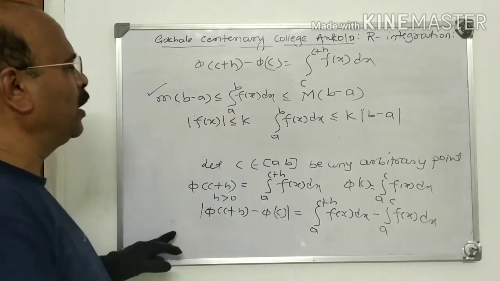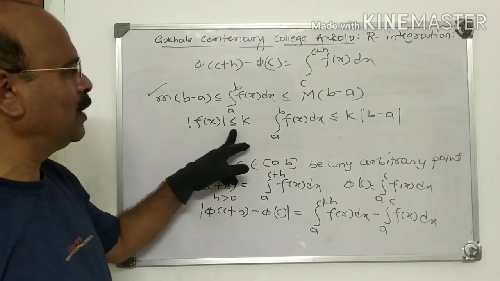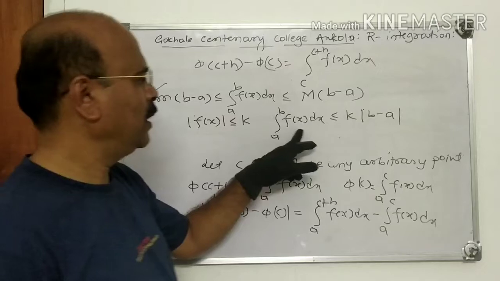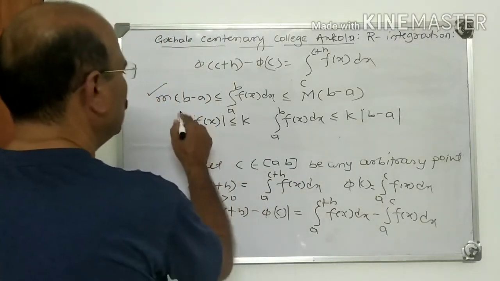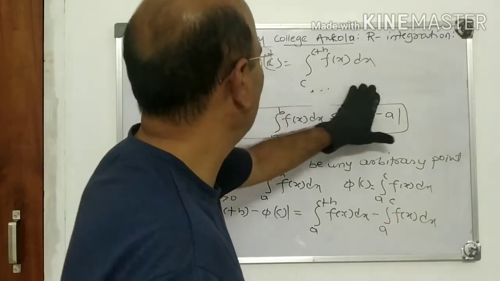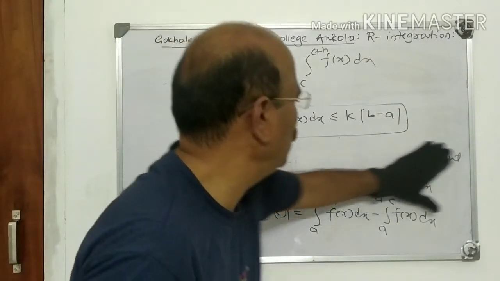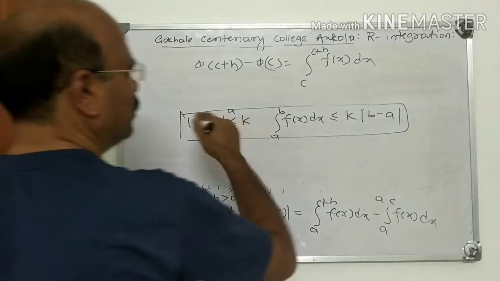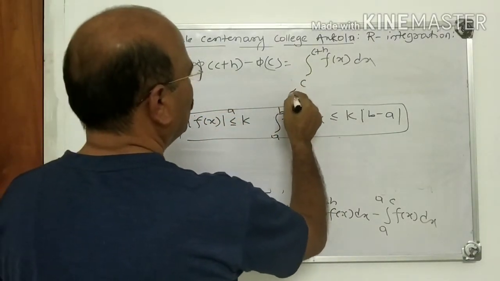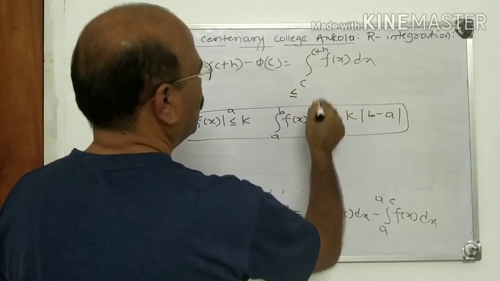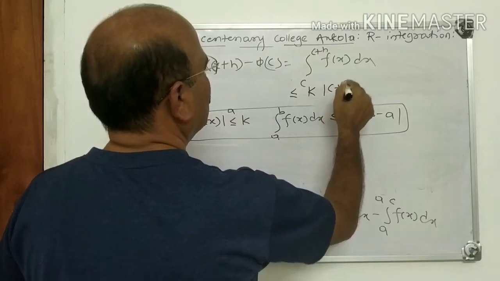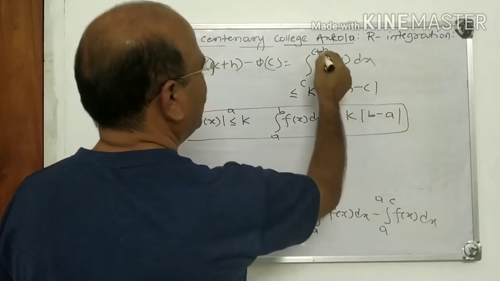If f(x) is bounded, that is mod f(x) is less than or equal to k, and continuous, then the integral from a to b of f(x) dx is less than or equal to k into mod b minus a. We make use of this result. Now, since f(x) is bounded, we have it is less than or equal to k into mod of c plus h minus c, because what is b here? c plus h.